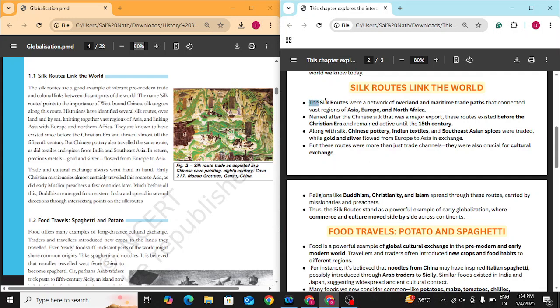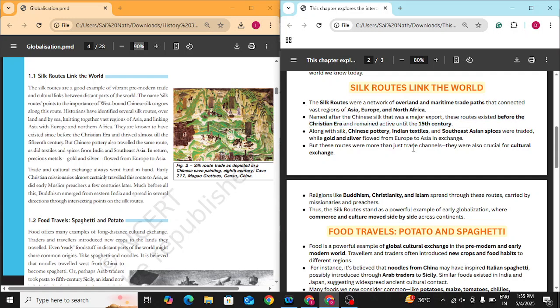Technically, the Silk Routes were a network of overland and maritime trade paths that connected vast regions of Asia, Europe, and North Africa. Now, this was named after the Chinese silk that was a major export. But these routes existed before the Christian era. That is, before Christianity originated and spread, these routes existed, and they remained active until the 15th century.